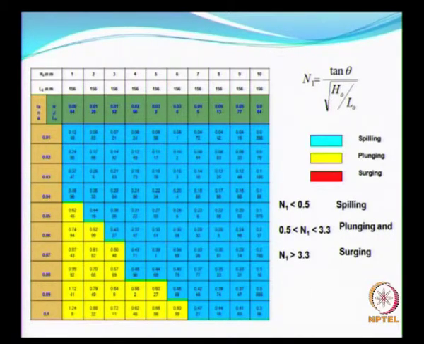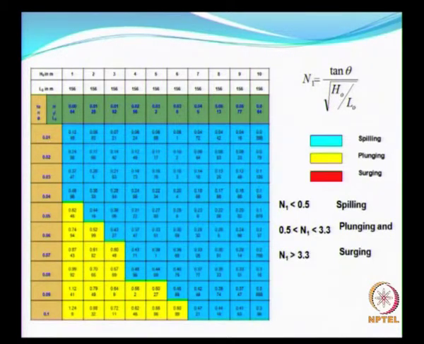So, if you look at this table, what we have done here is we have assumed the deep water wave height as 1 to 10 meters in intervals of 1 meter, and we have assumed the beach slope here, tan beta, in orange color, as you can see here, from 0.01 to 0.1 in steps of 0.01, and then here the green color, the values given here is the variation that we have adopted for the deep water wave steepness.